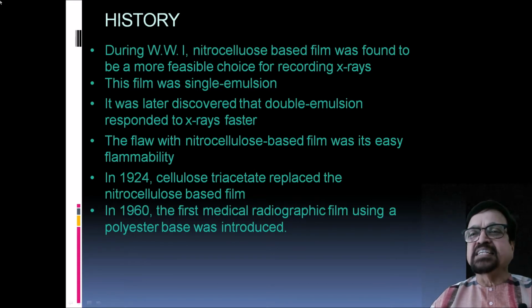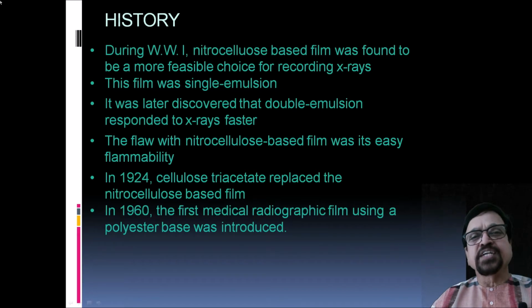It was later discovered that double emulsion responded to X-ray faster. The film which had double coating from either side started responding better, resulting in a reduction of the exposure. The flaw with nitrocellulose based film was that it is easily flammable.